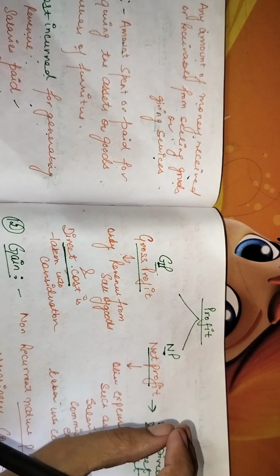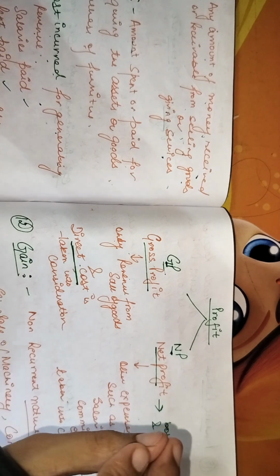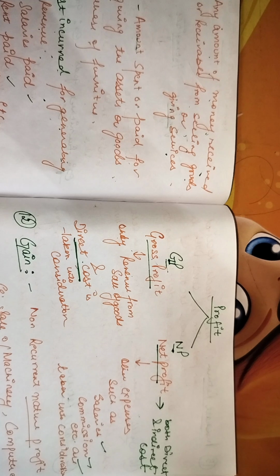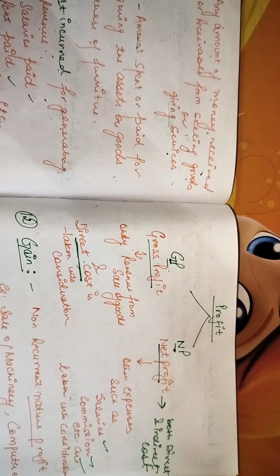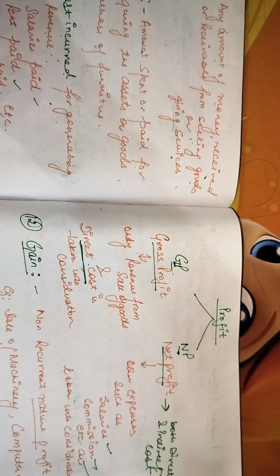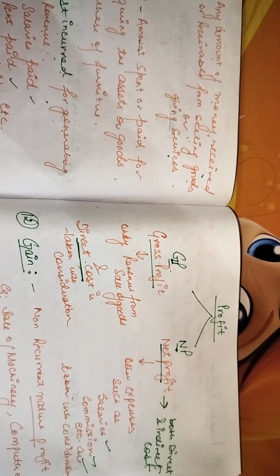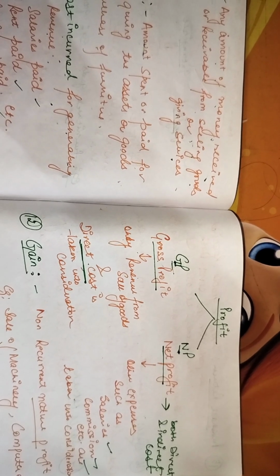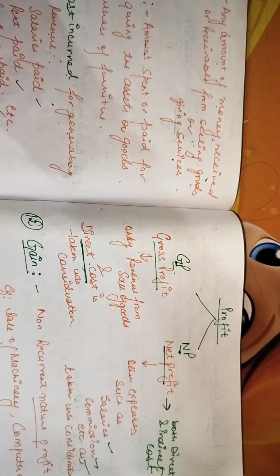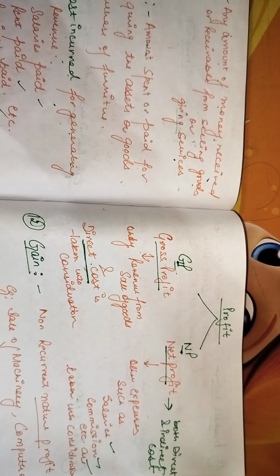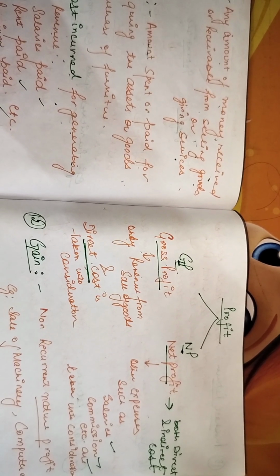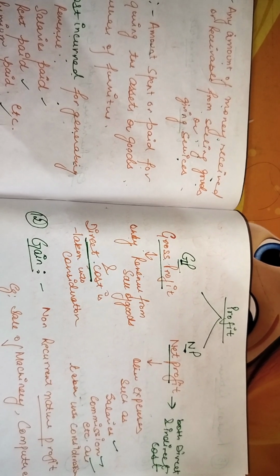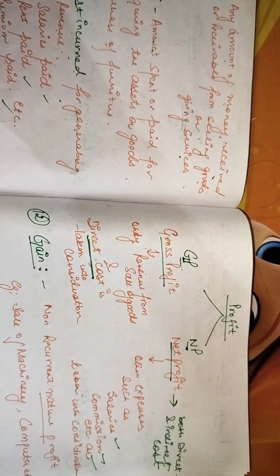So what does profit basically mean? It is the revenue over the expenditure. It is classified into two parts, gross profit and net profit. I think it is very clear what the difference between gross profit and net profit is. Gross profit only considers the direct cost. Direct cost is the cost related to only and only the manufacturing, and net profit takes into consideration the indirect cost as well, including the direct cost also.